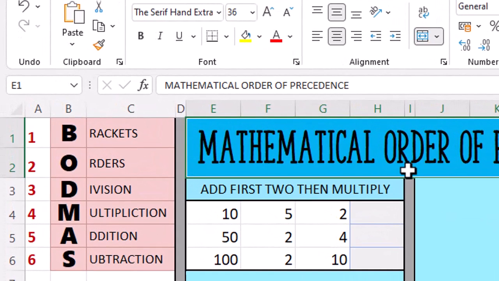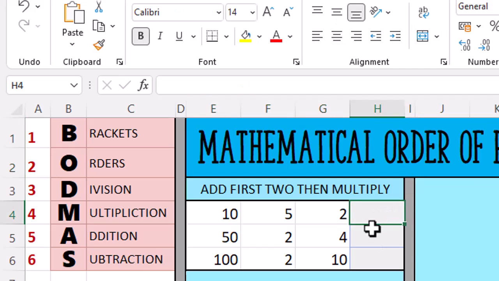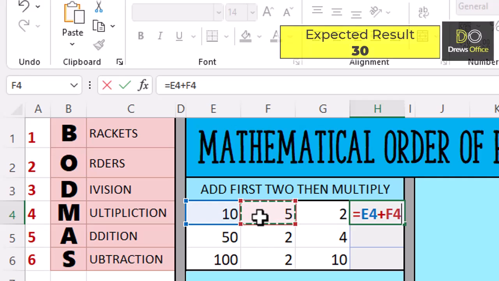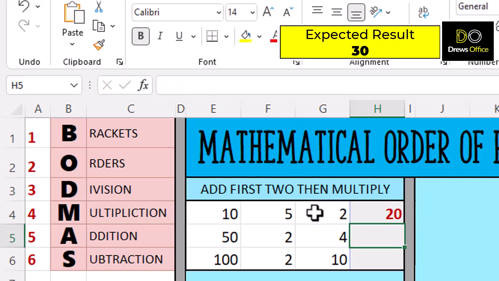So on this worksheet, we're going to get a chance to see BODMAS in action. In cell H4, we want to add the first two numbers. That is cell E4 plus cell F4. Then we want to multiply it by G4. We're expecting the answer to be 30. Excel is giving us 20 as the answer. What does that mean?